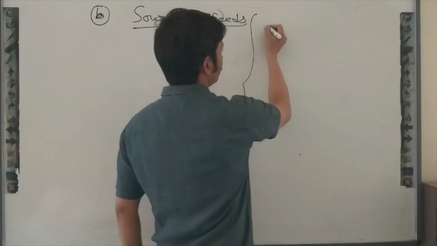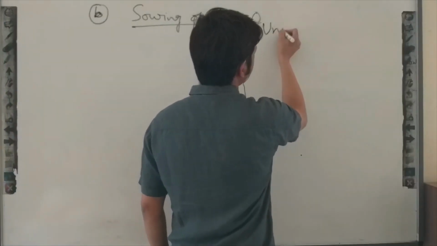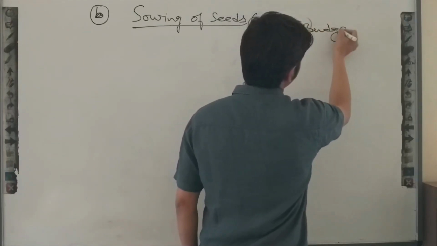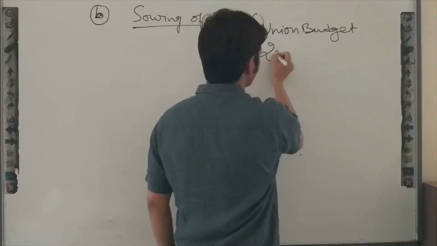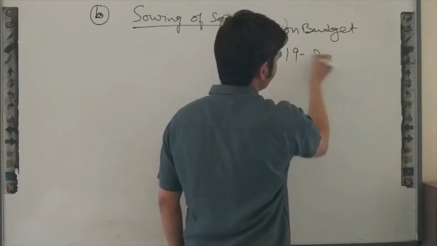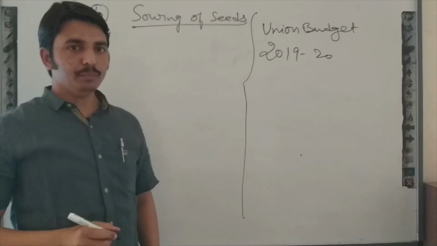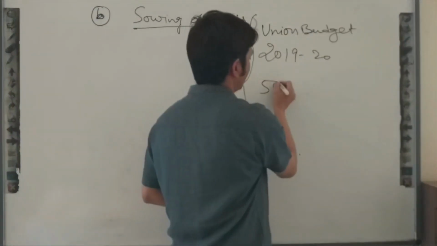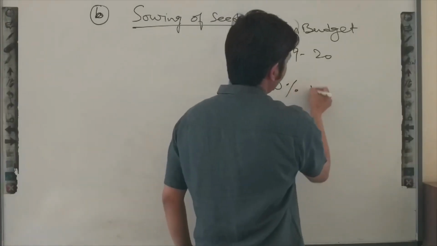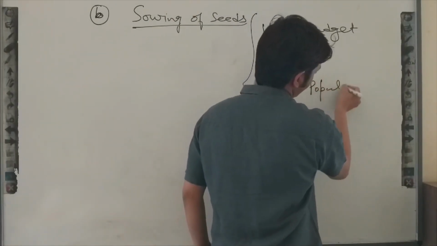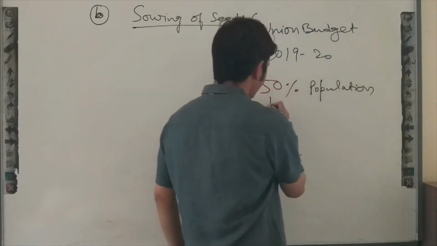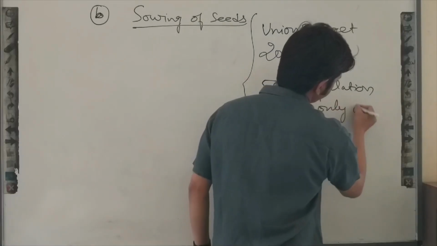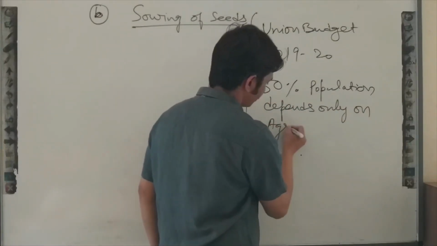According to the Union Budget 2019-20, 50% of our country's population depends only on agriculture.